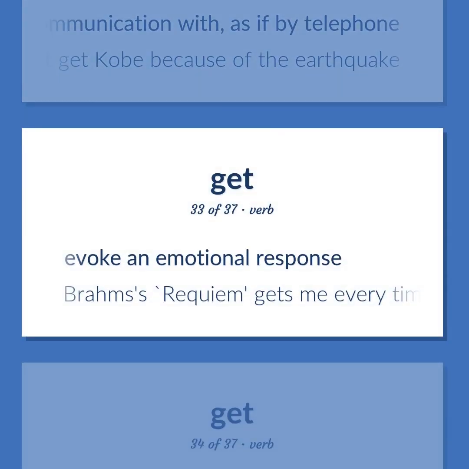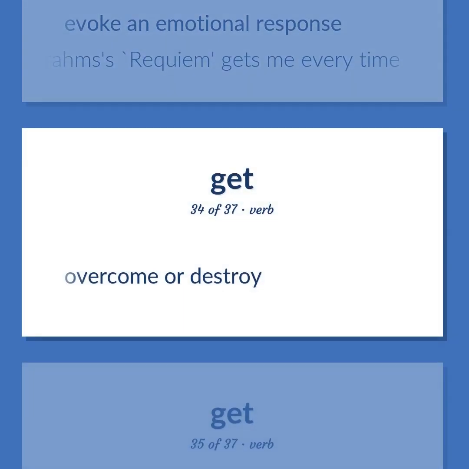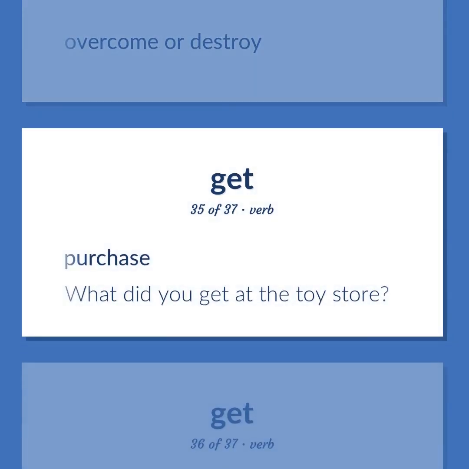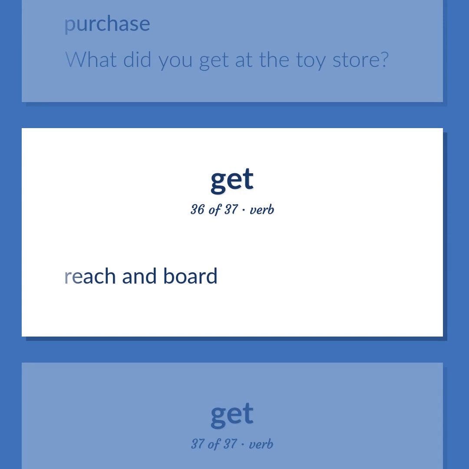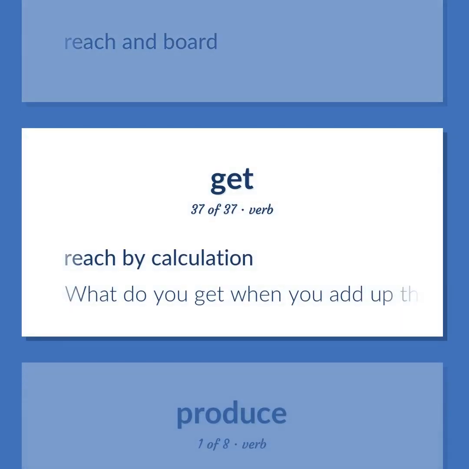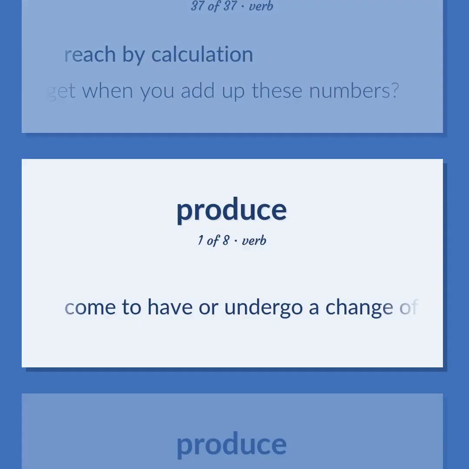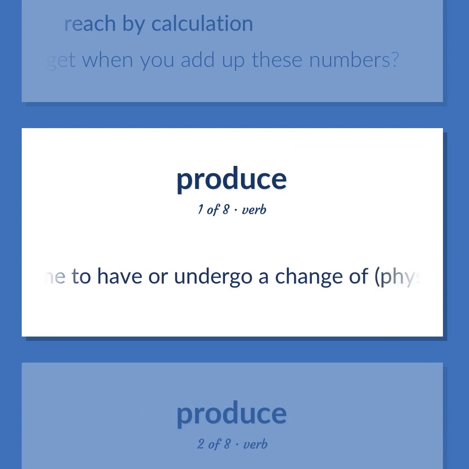Evoke an emotional response. Brahms's Requiem gets me every time. Overcome or destroy. Purchase. What did you get at the toy store? Reach and board. Reach by calculation. What do you get when you add up these numbers? Come to have or undergo a change of physical features and attributes.